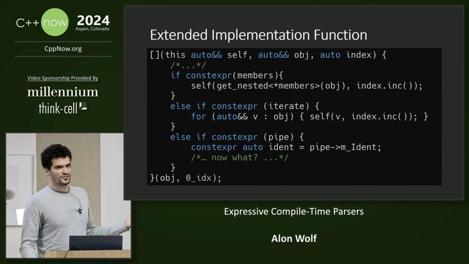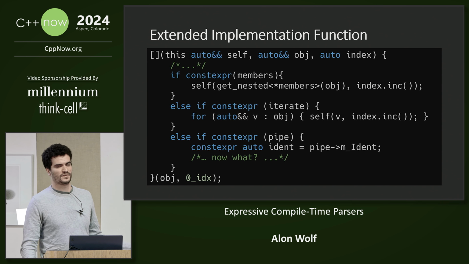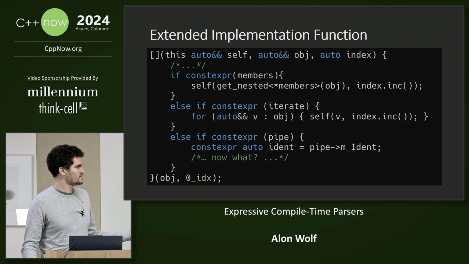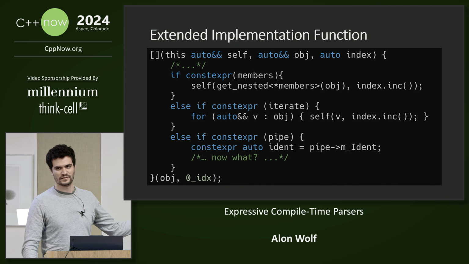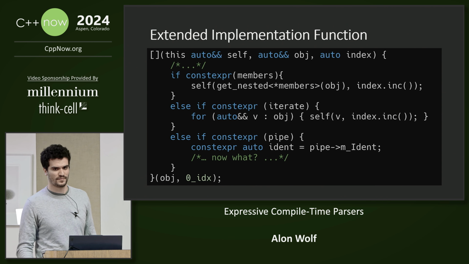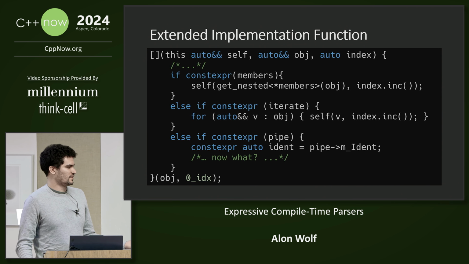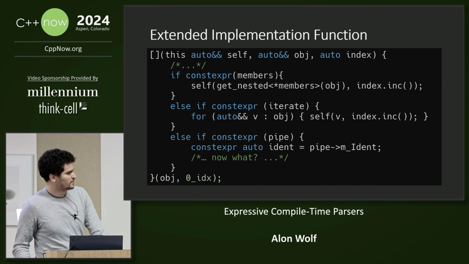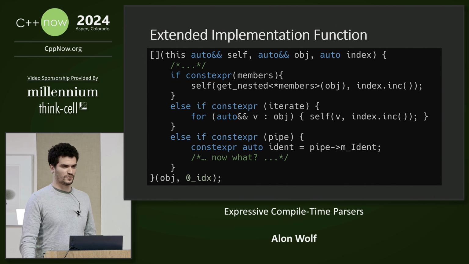Then inside the implementation function, we have a similar implementation that uses a recursive lambda to iterate over all the variants. And first we check what we need to do. So if the variant is a list of data members, then we call the get nested function that we implemented to get the nested data member. If we need to iterate, we perform a range-based for loop. And finally, if we need to get a pipe operator, then we extract the identifier of the function that we want to call.